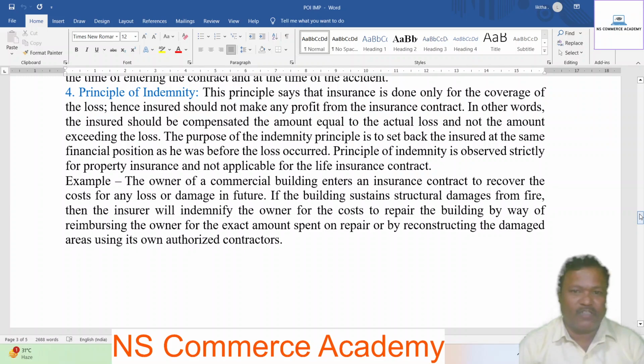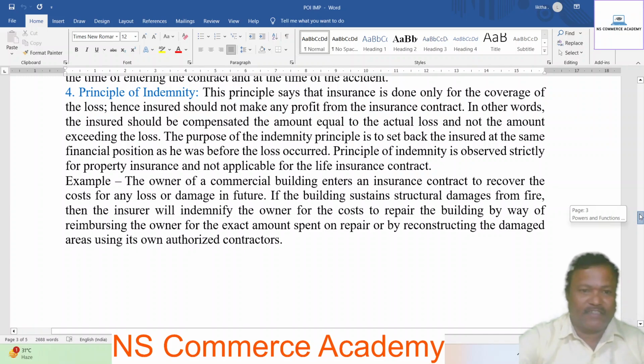Example, the owner of a commercial building enters into an insurance contract to recover the cost for any loss or damage in the future. If the building sustains structural damage from fire, then the insurer will indemnify the owner for the cost to repair the building by reimbursing the owner for the exact amount spent on repairs, or by reconstructing the damaged areas using its own authorized contractors.